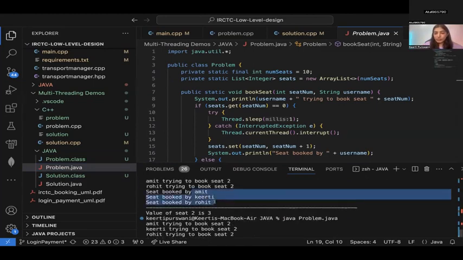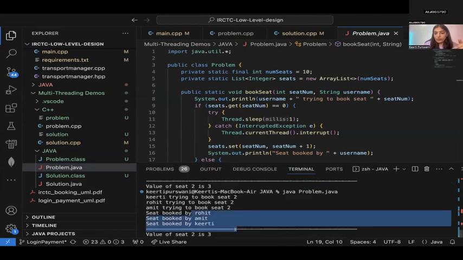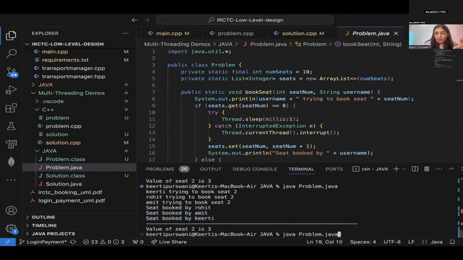And you can see the order in which that is booked is also different. Here it is Amit, Kirti, Rohit. Here it is Amit, Rohit, Kirti. Here it is Rohit, Amit, Kirti. Every time it is different. Kirti, Rohit, Amit. Rohit, Kirti, Amit. So you can see the order is different, but multiple people are booking the same seat. Everyone can see this? You understand the problem that is happening if I'm not handling multi-threading.